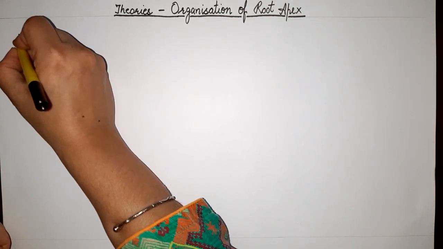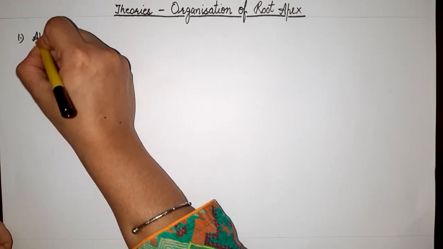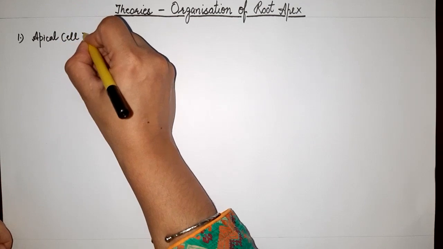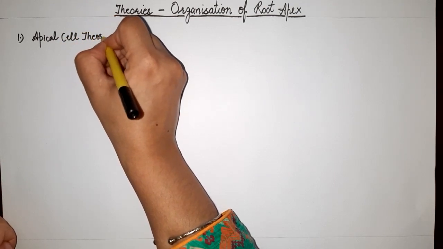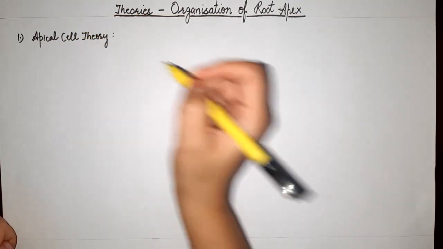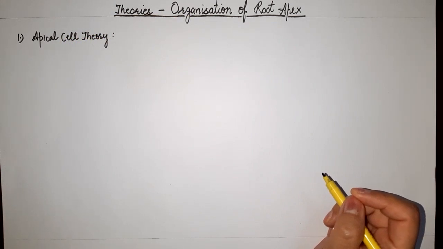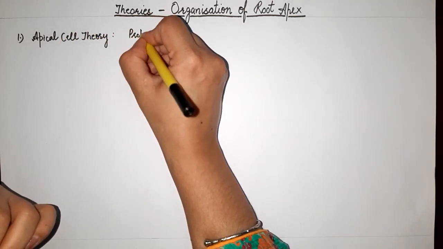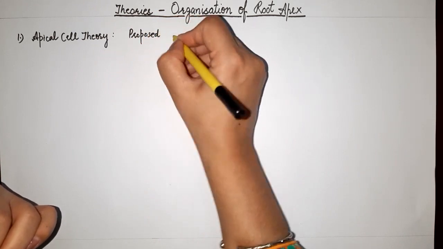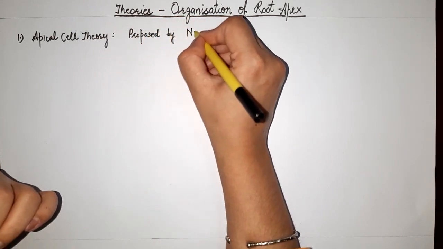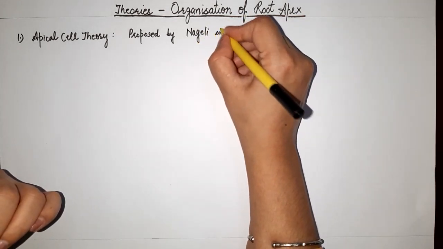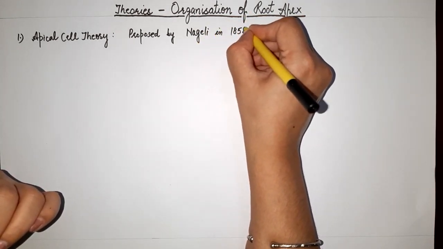The first theory is the apical cell theory. It was proposed by Nageli in 1858.